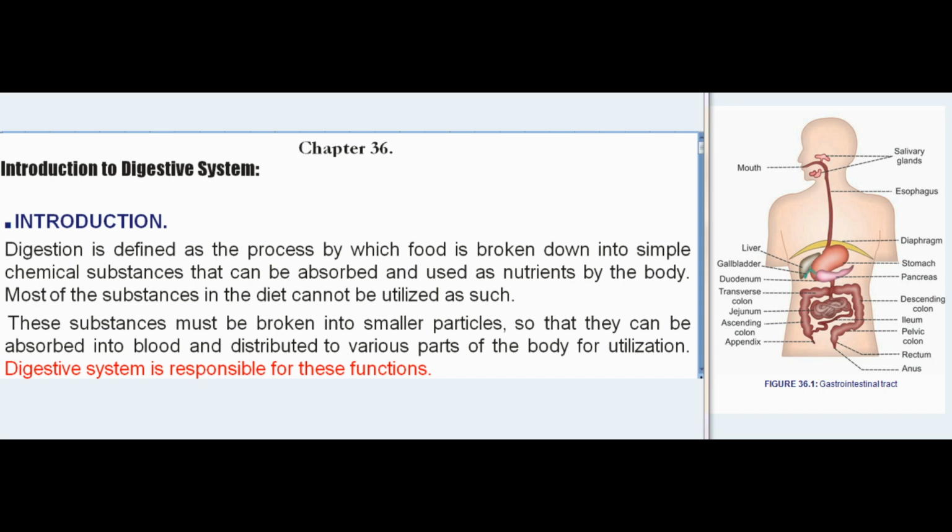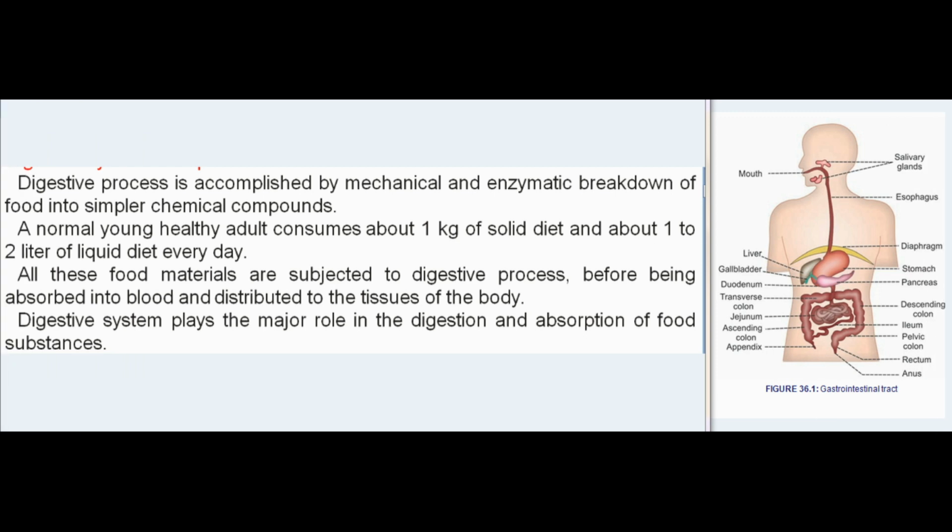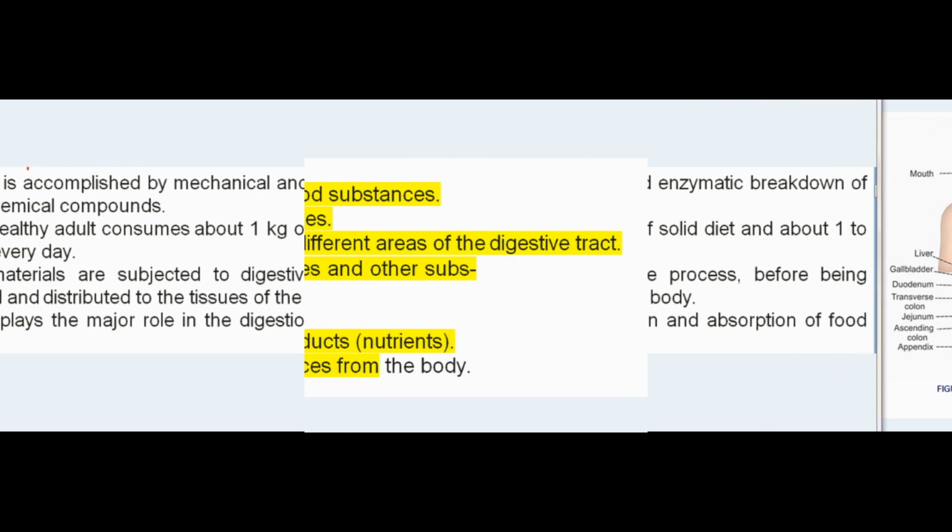Digestive system is responsible for these functions. Digestive process is accomplished by mechanical and enzymatic breakdown of food into simpler chemical compounds. A normal young healthy adult consumes about 1 kilogram of solid diet and about 1 to 2 liters of liquid diet every day. All these food materials are subjected to digestive process, before being absorbed into blood and distributed to the tissues of the body. Digestive system plays the major role in the digestion and absorption of food substances.